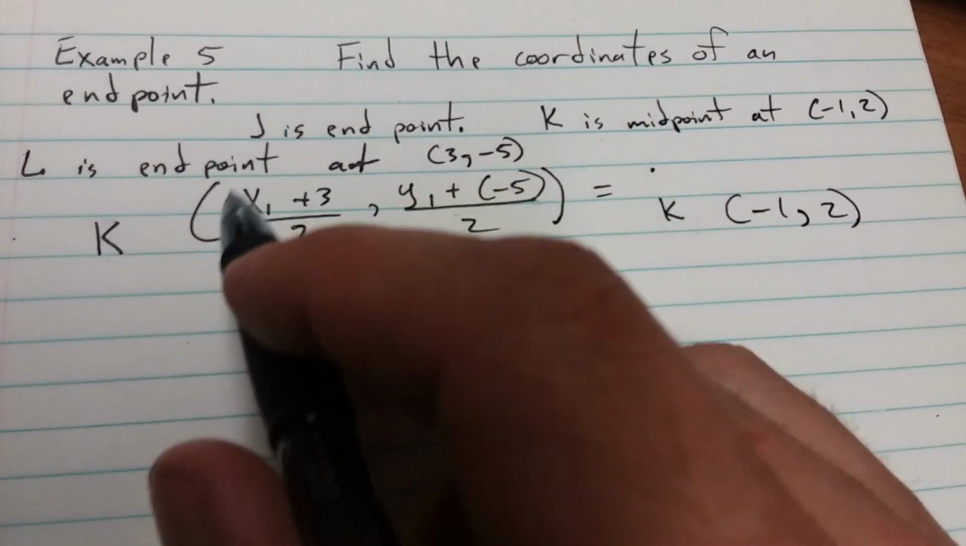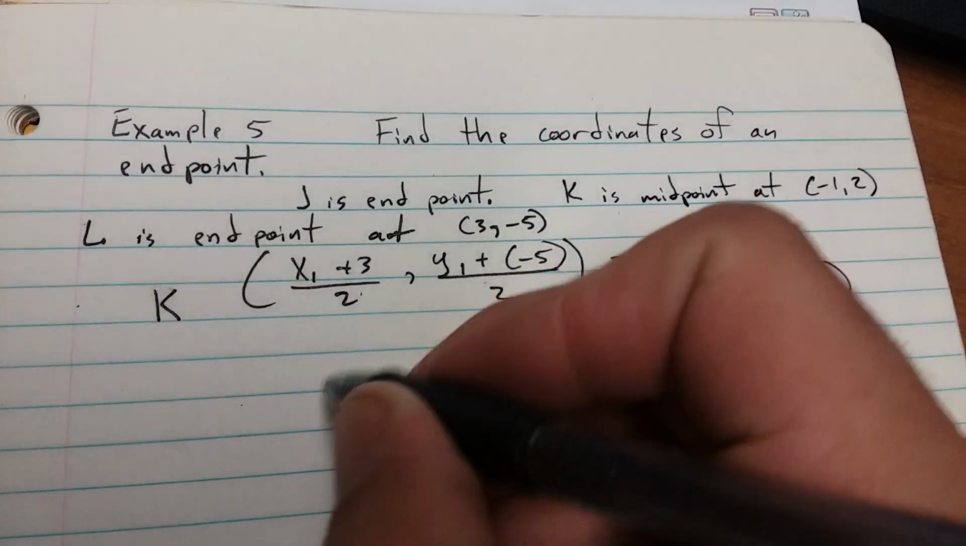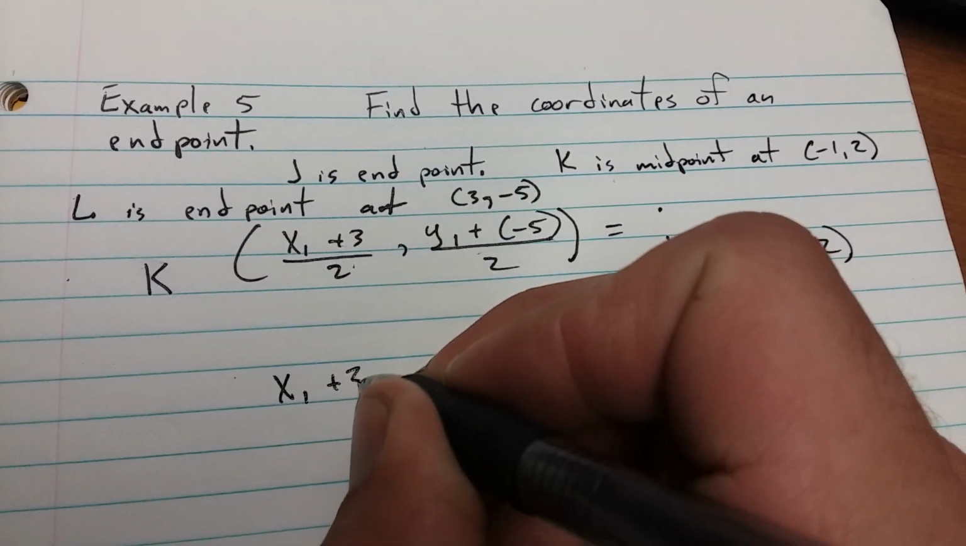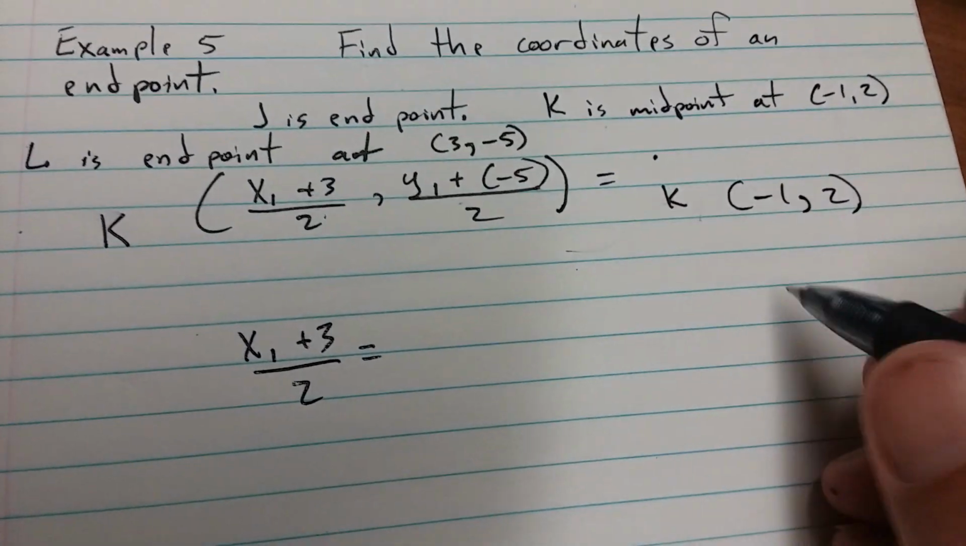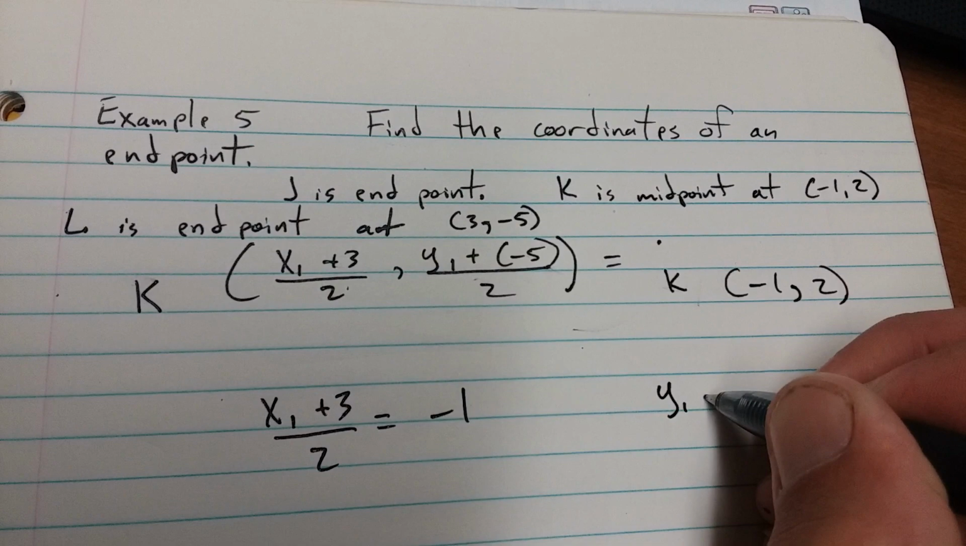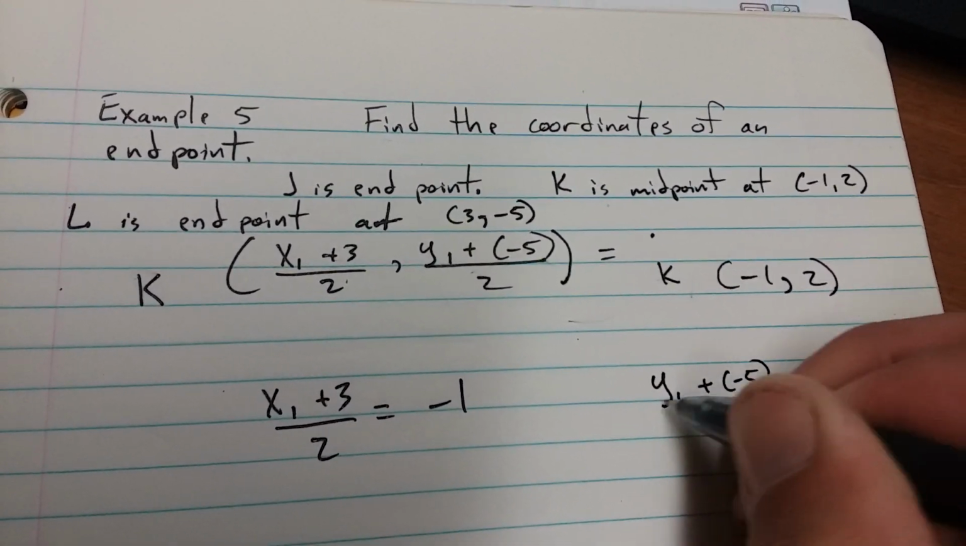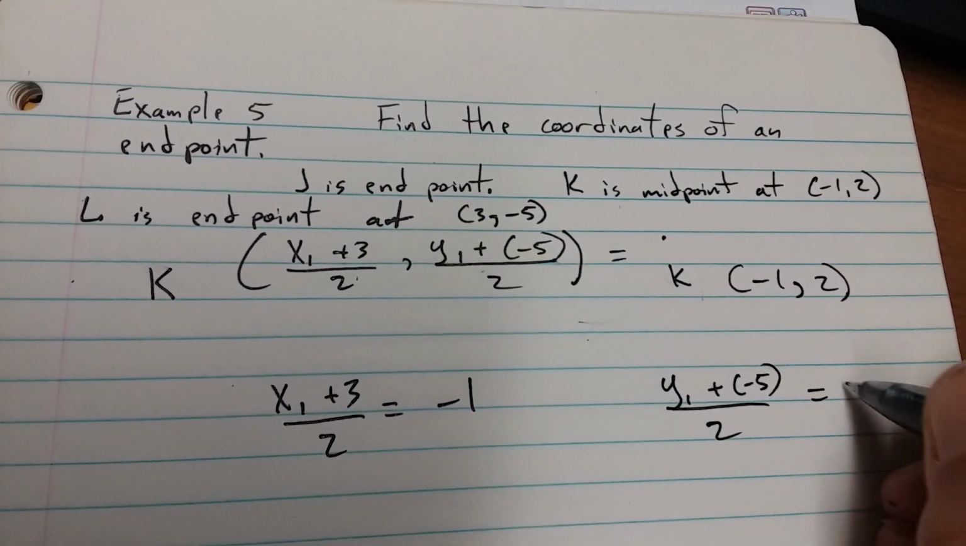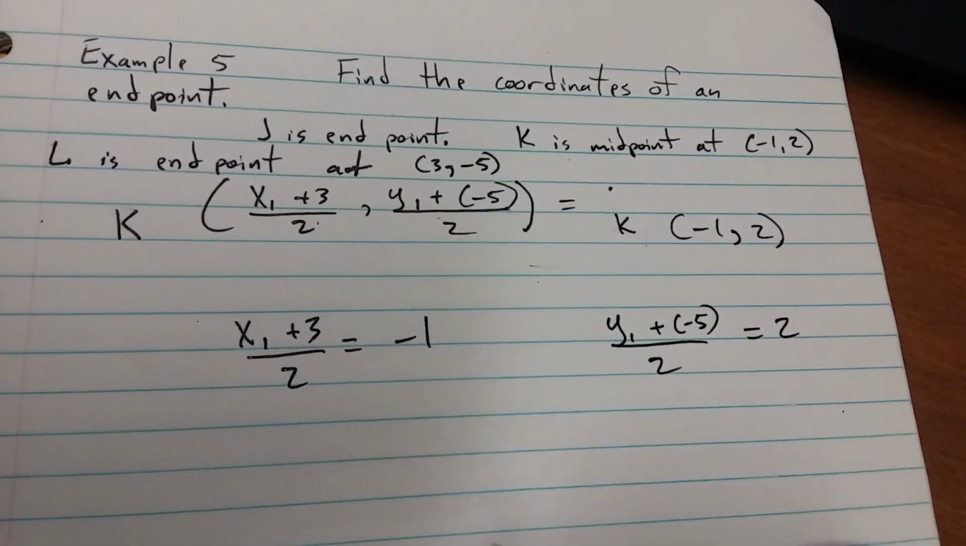So we're going to set this part right here equal to -1. (x sub 1 plus 3) over 2 equals -1. And we're going to set (y sub 1 plus -5) over 2 equal to 2. And then we're going to solve these two equations.